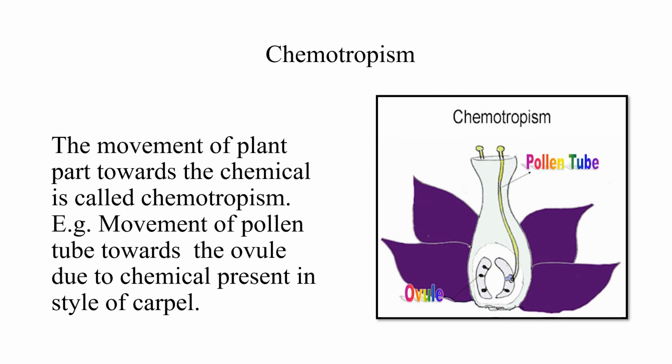Chemotropism. From the term itself you can understand that it is chemical, the movement of the plant part towards the chemical. See in this diagram, from the top the pollen tube grows towards the ovary because in the ovary some chemicals are secreted. So the pollen tube moves towards the ovary, towards the chemical which is present there. Because of that this shows chemotropism. The movement of plant part towards the chemical is called chemotropism. Movement of pollen tube towards the ovule due to chemical present in style of carpel.